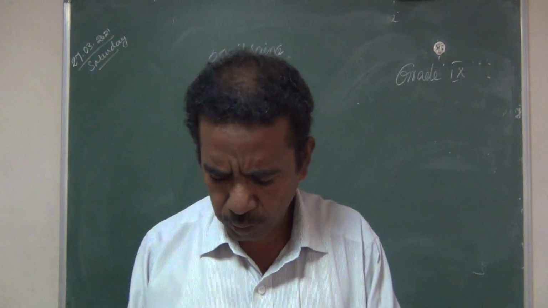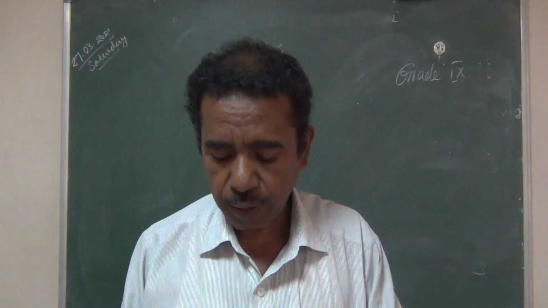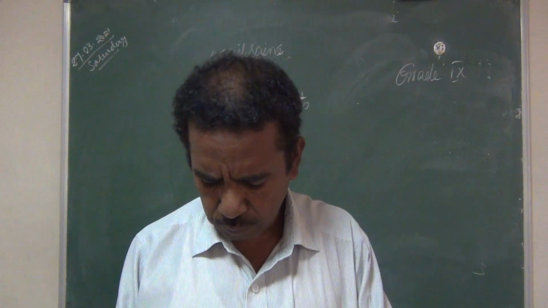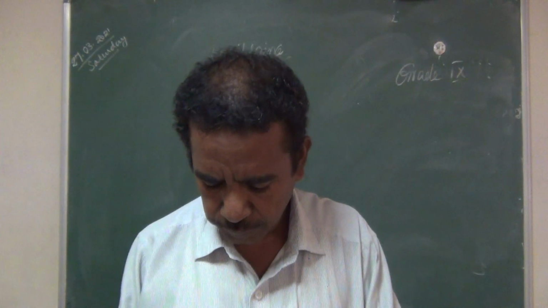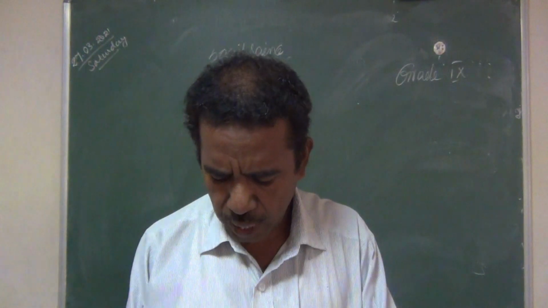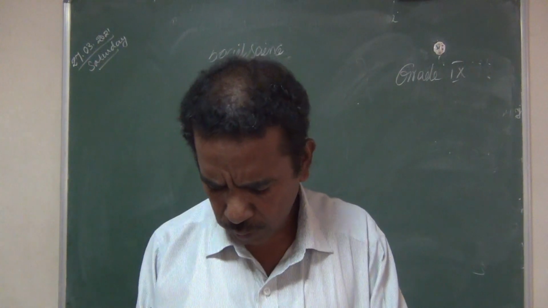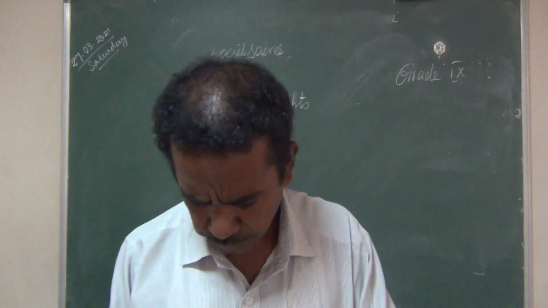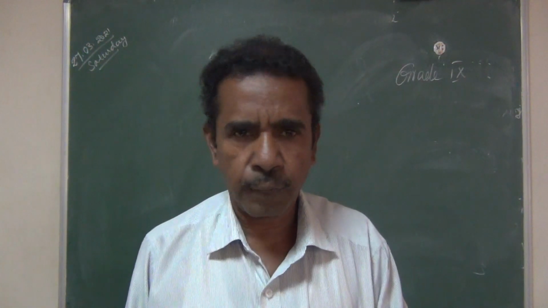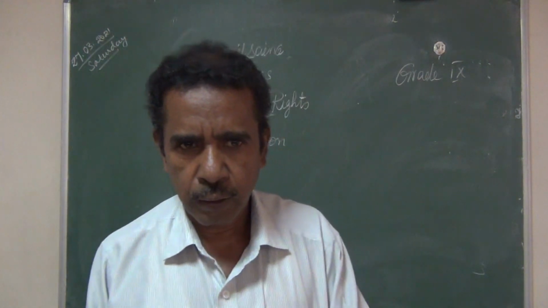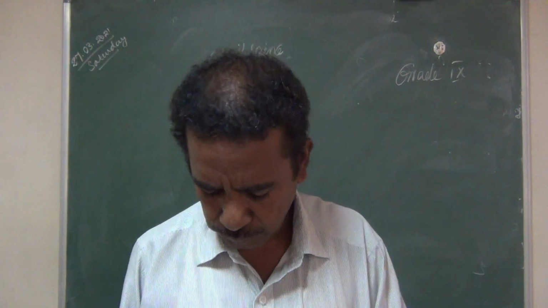A 10-year-old boy is working in a shop. Which right can you use to rescue him? That is right against child labor exploitation. This right can be used to rescue the boy from this child labor. What is the time limit to get information from the Right to Information Act of 2005? If you want to get any information about the rights, human rights, you will get it in about 30 days.